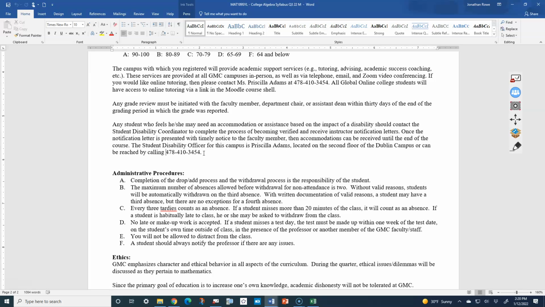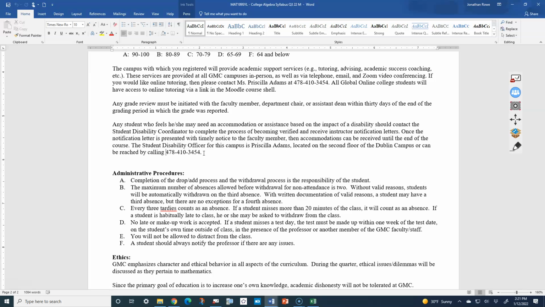This says there are no exceptions for a 4th absence, and that has normally been true at GMC, although with COVID issues, we have been more flexible on that. Every 3 tardies counts as an absence. If a student misses more than 20 minutes of the class, it will count as an absence instead of a tardy. So if you come in late to class, it counts as a tardy. If you have 3 of those tardies, it counts as an absence. But if you come in more than 20 minutes late, you're counted absent instead of tardy, or if you leave 20 minutes early. If a student is habitually late to class, he or she may be asked to withdraw from the class.